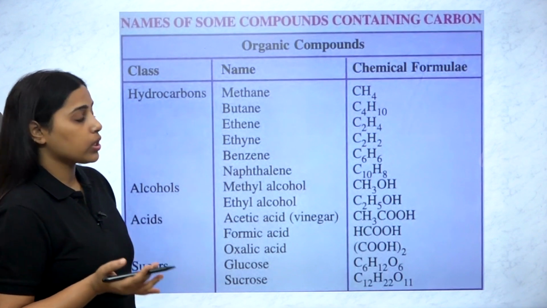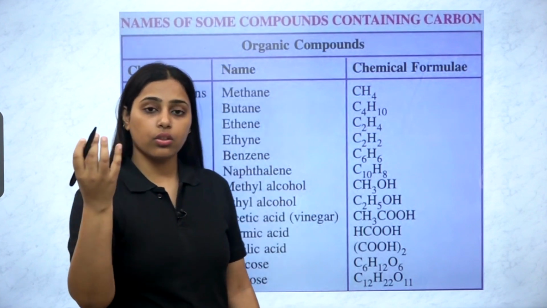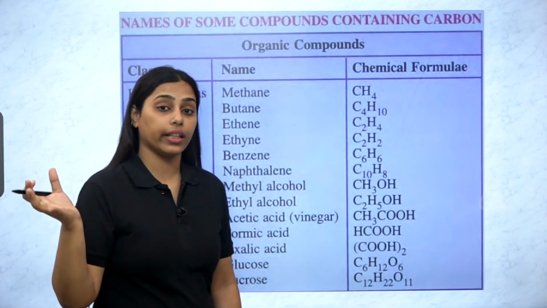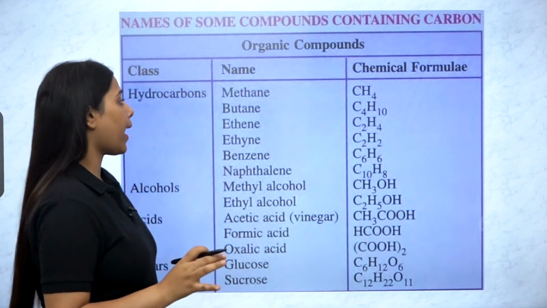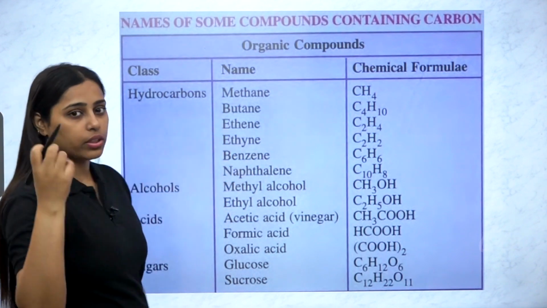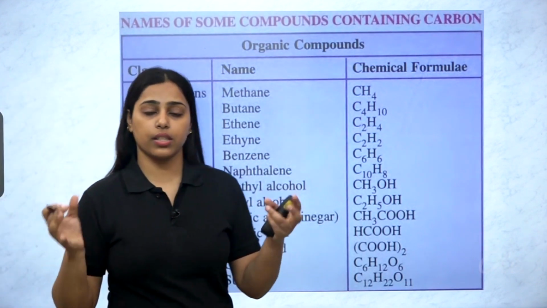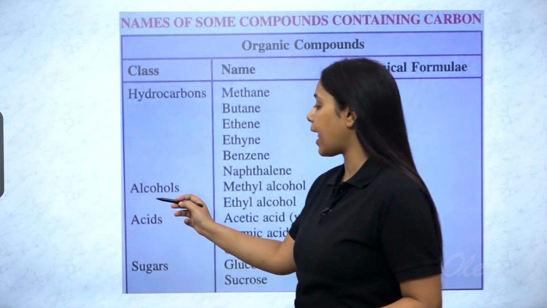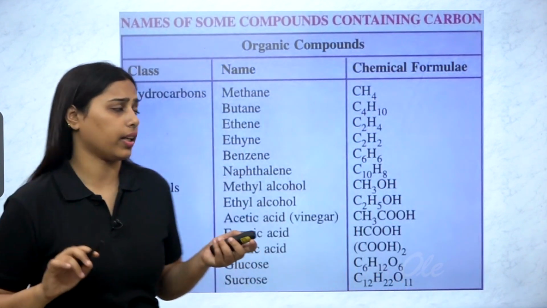Mentioning the names of some compounds containing carbon, we call these organic compounds hydrocarbons. From the term, hydro is for hydrogen, carbon is for carbon. So carbon and hydrogen containing compounds are hydrocarbons, and they are basically the simplest type of organic compounds, known as methane, butane, ethene, ethyne. They can be saturated or unsaturated. All these terms will be dealt with in detail in higher classes. Saturation and unsaturation means you categorize them as having single bonds, double bonds, or triple bonds. Then the alcohol, acid, and sugar categories are there. These are all examples of organic compounds.